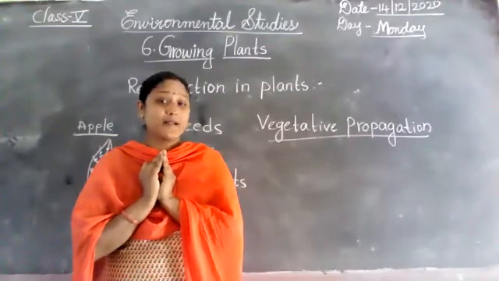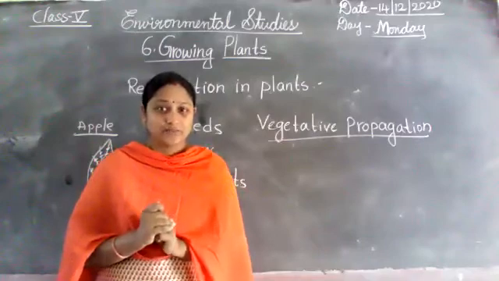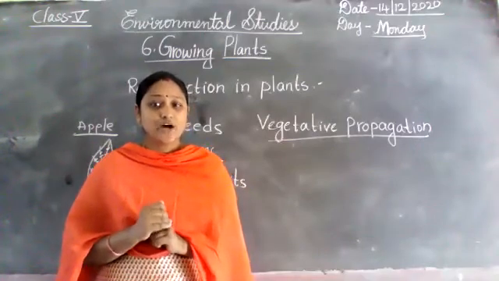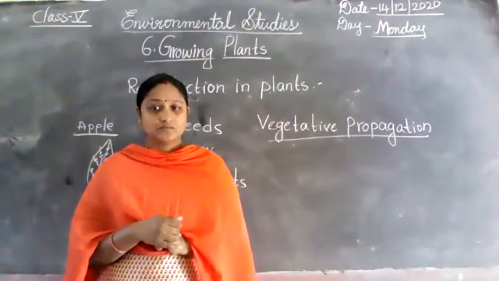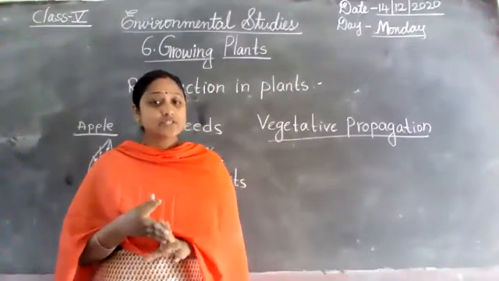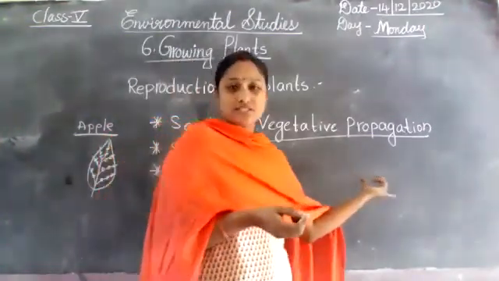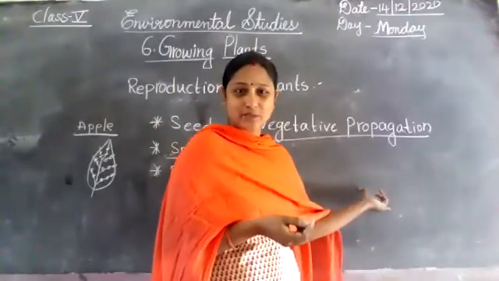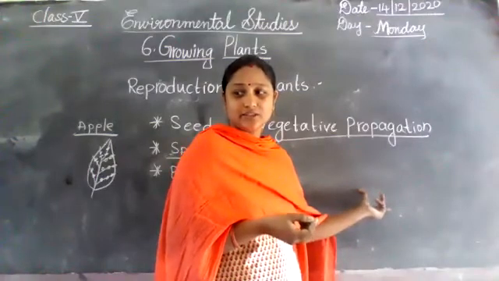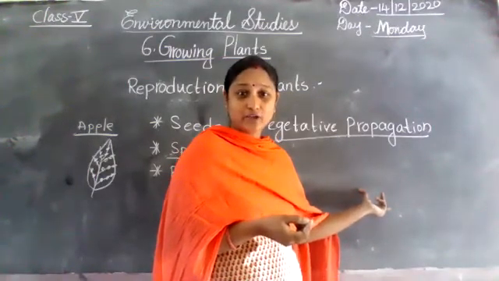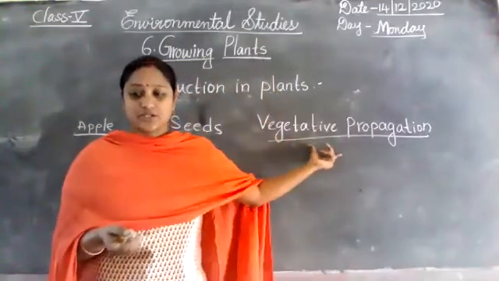Parts of the plant. You know very well from UKG that you learned these parts of a plant. Plants have body parts: the shoot system and the root system. I explained the shoot system and the root system, and plumule and radicle. That is called vegetative propagation.